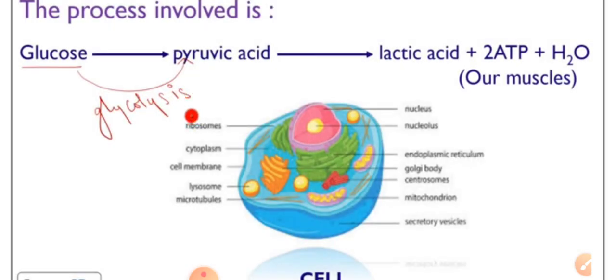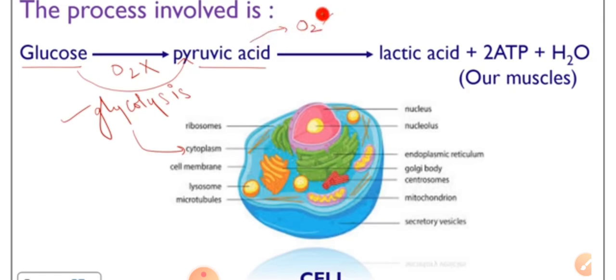The first step, which is the same in all organisms, is glycolysis, and this process does not require any oxygen. So the first step is common, which is pyruvic acid formation, and it takes place inside the cytoplasm.